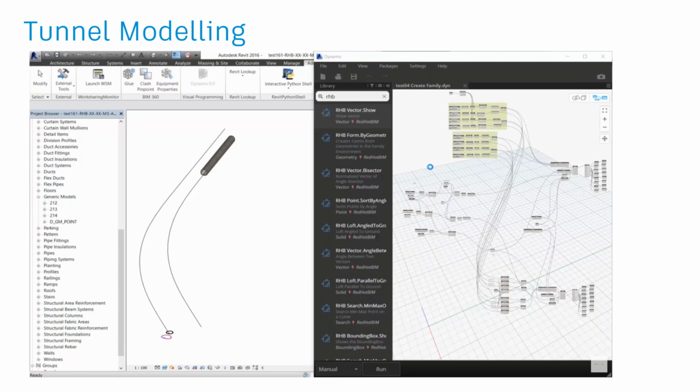In fact, from Civil 3D, you extract alignment and profile information and bring it into Dynamo and model tunnels in Revit using a Dynamo interface in turn.